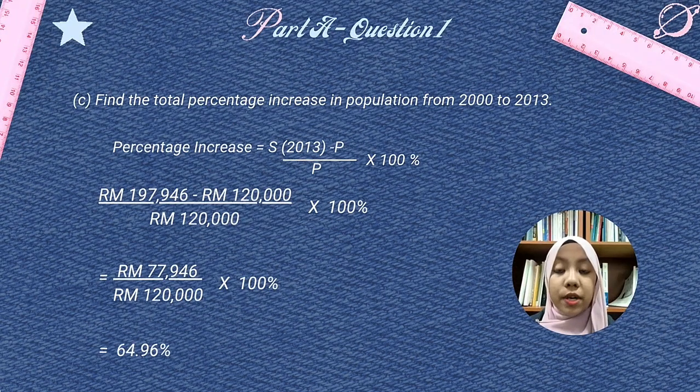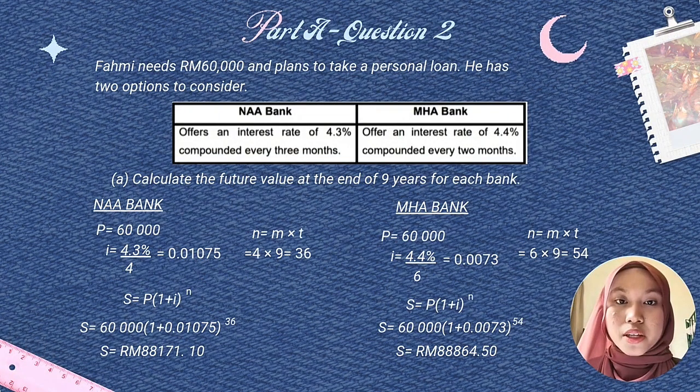So C, we have to find the total percentage increase in population from 2000 to 2030. We have the formula percentage increase equal (S2030 minus P) over P multiplied by 100%. So we substitute (197,946 minus 120,000) over 120,000 multiplied by 100%. And we got 77,946 over 120,000 multiplied by 100%. So we calculate and the answer is 64.96%.